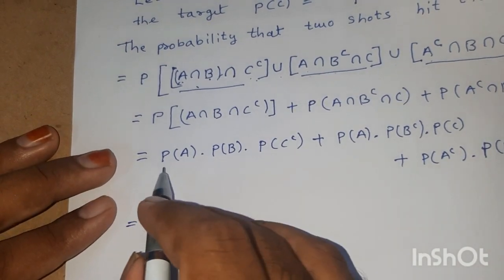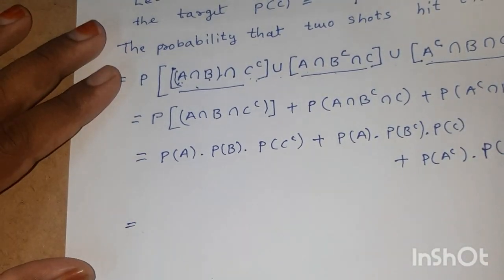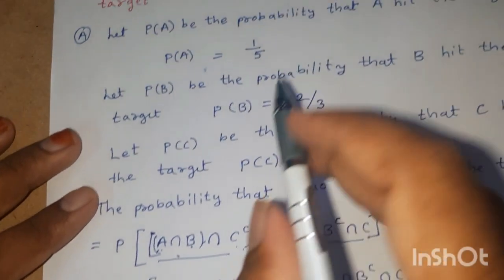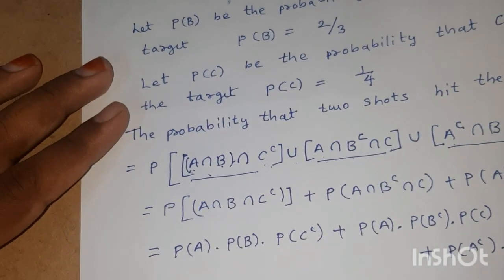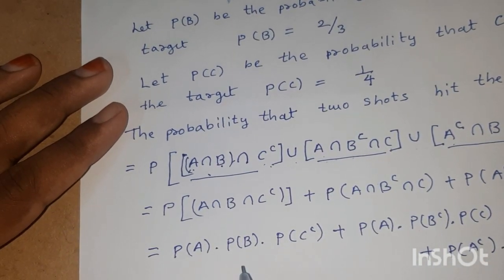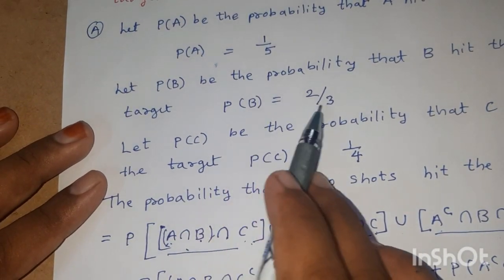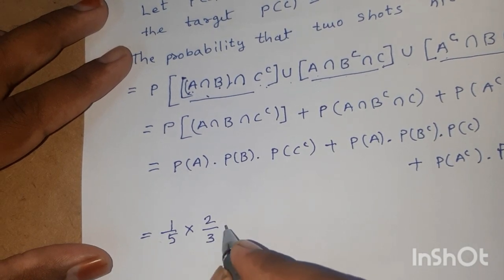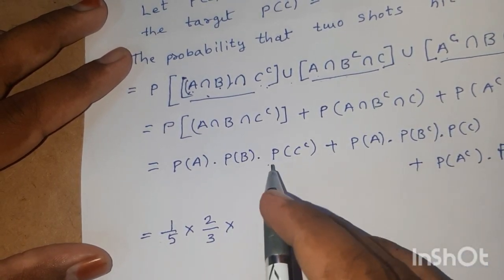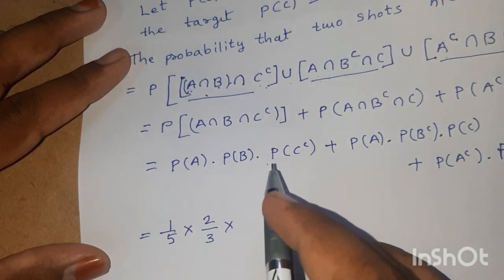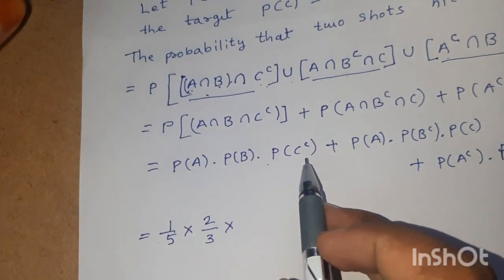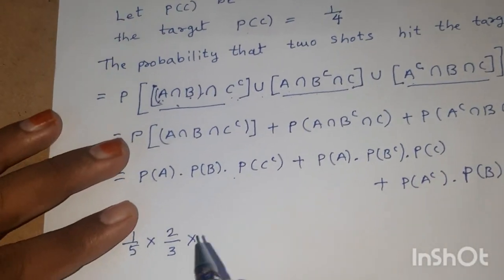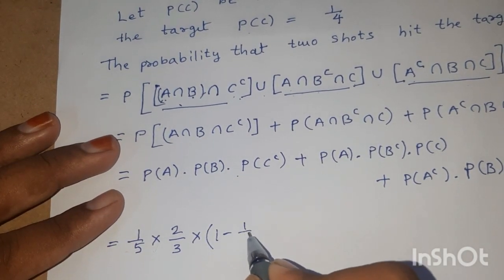Now P of A, probability of A, is 1 by 5, into P of B, probability of B, is 2 by 3, into P of C complement. P of C complement means 1 minus P of C, and probability of C is 1 by 4, so 1 minus 1 by 4.